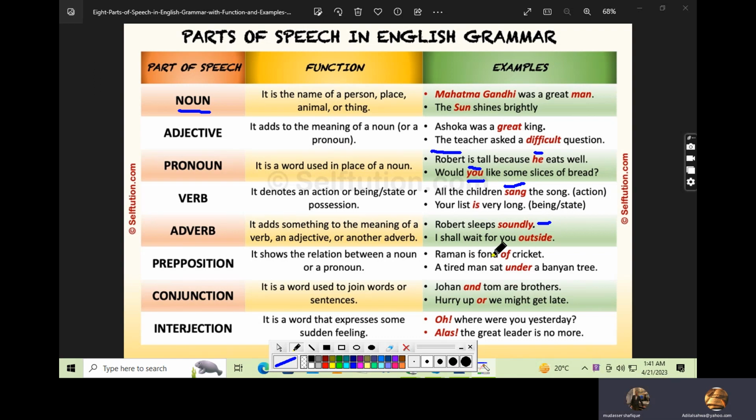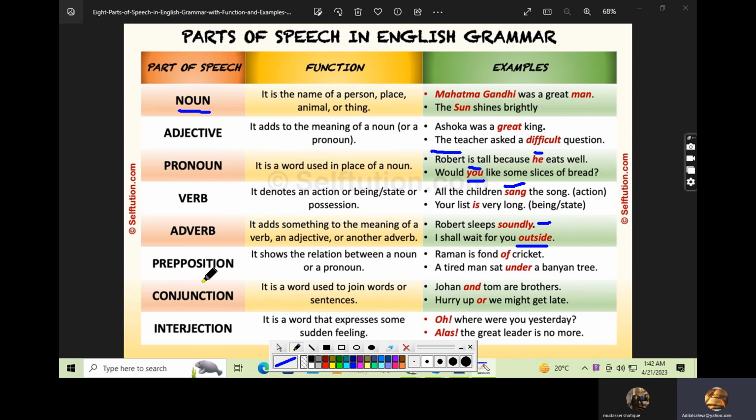It's adding meaning. I shall wait for you outside. Well, I can only say, okay Shoaib, I shall wait for you. Now, when I only say I shall wait for you, it doesn't complete the sentence. You will be surprised and ask me, where will you wait for me? I will then complete the sentence. I will say outside, which has included the meaning in this sentence. Outside, in the park, in the car park, or outside the supermarket, wherever we can say.